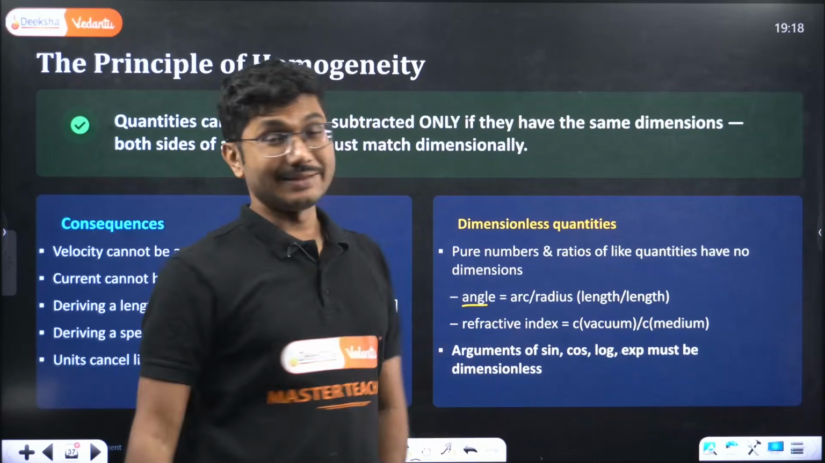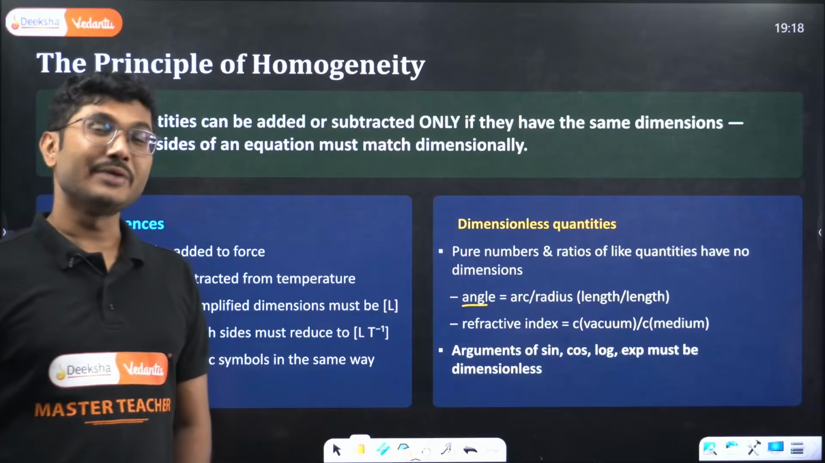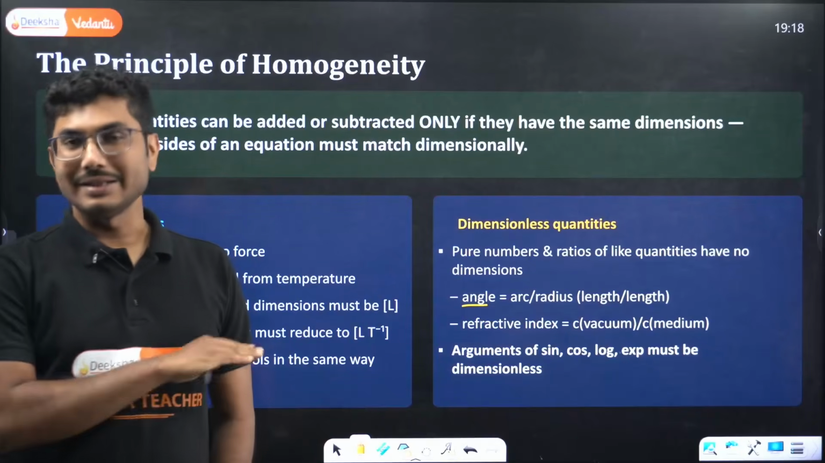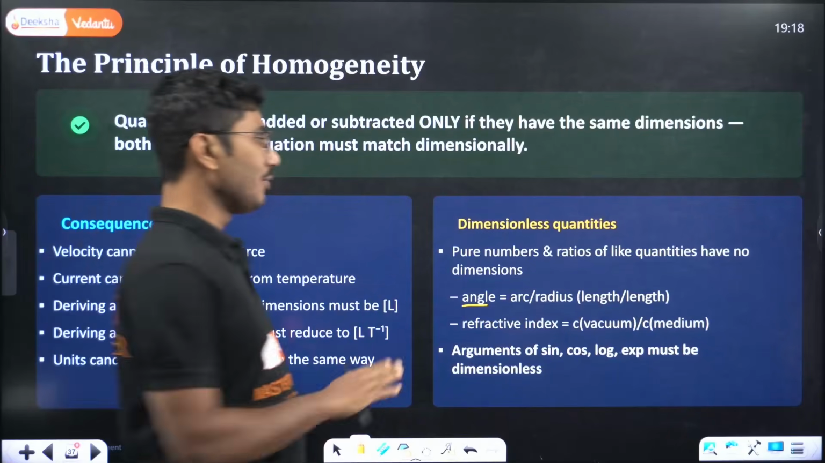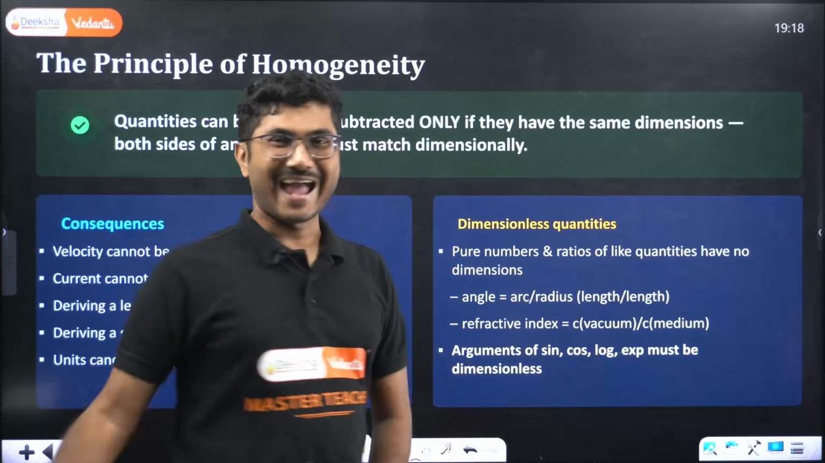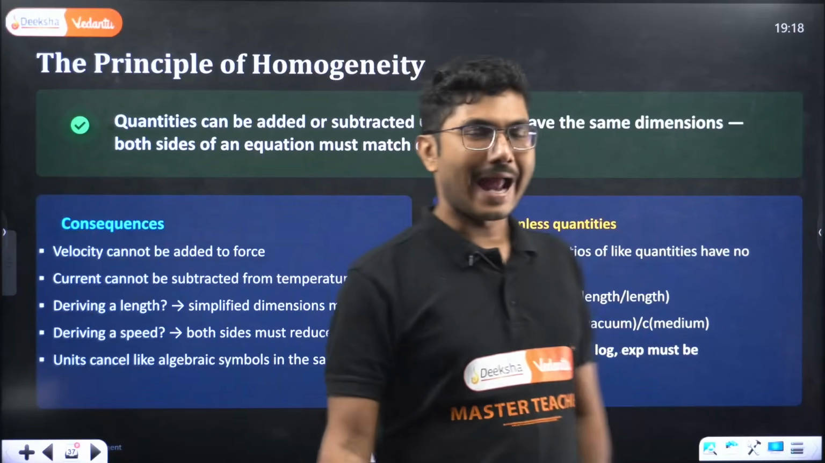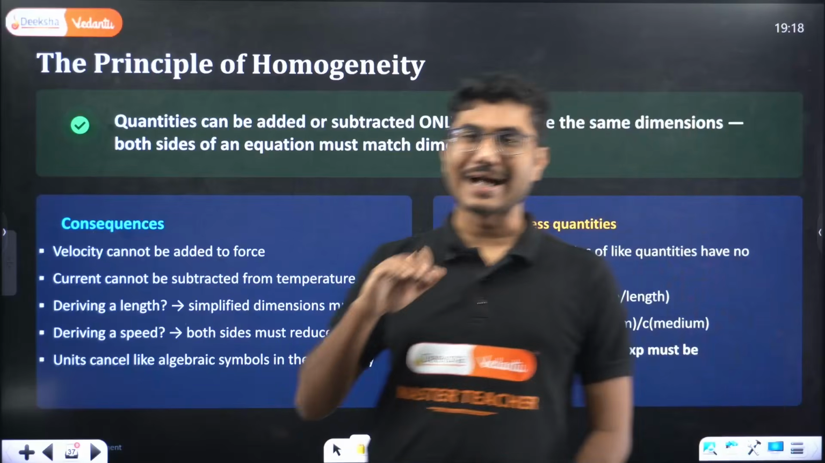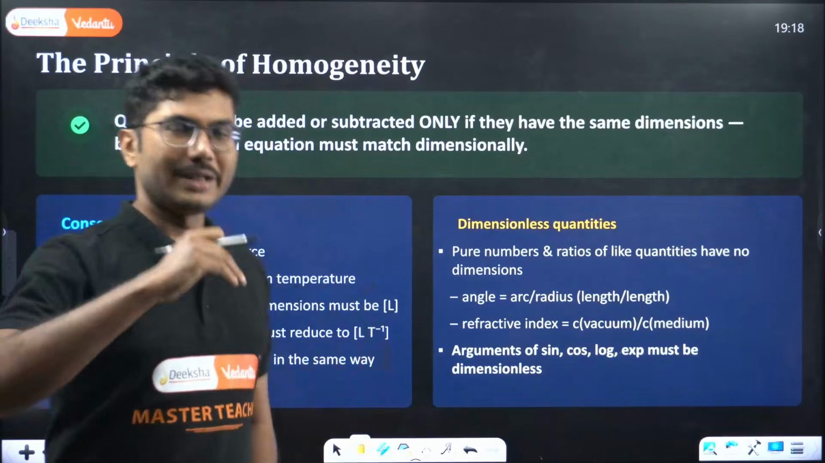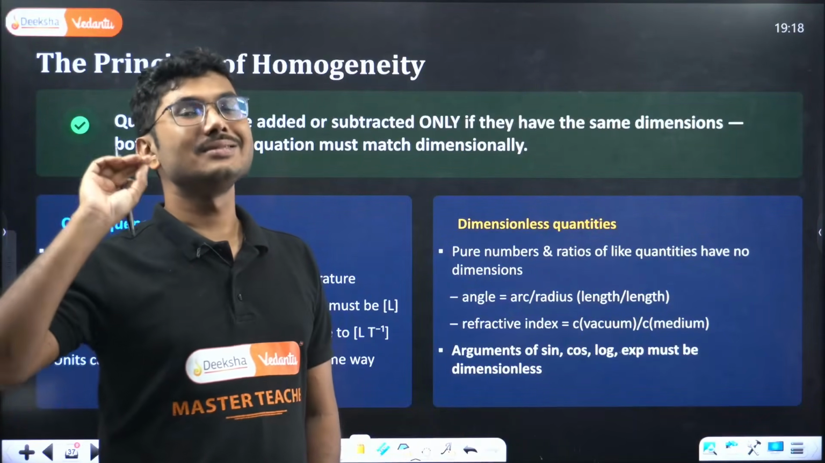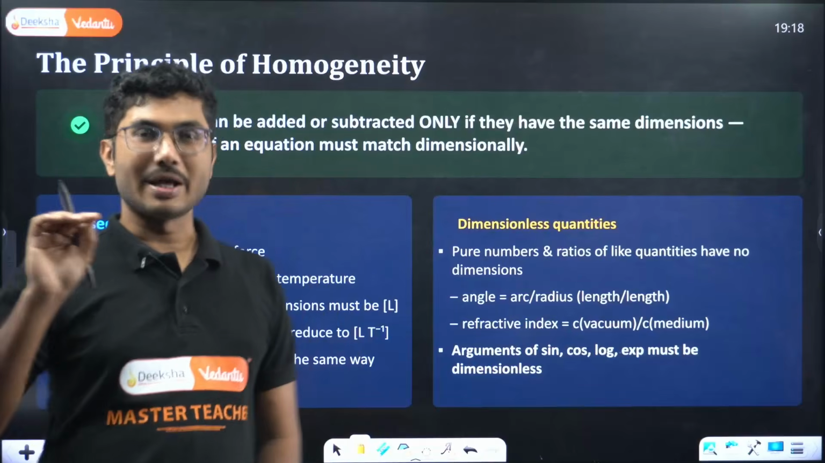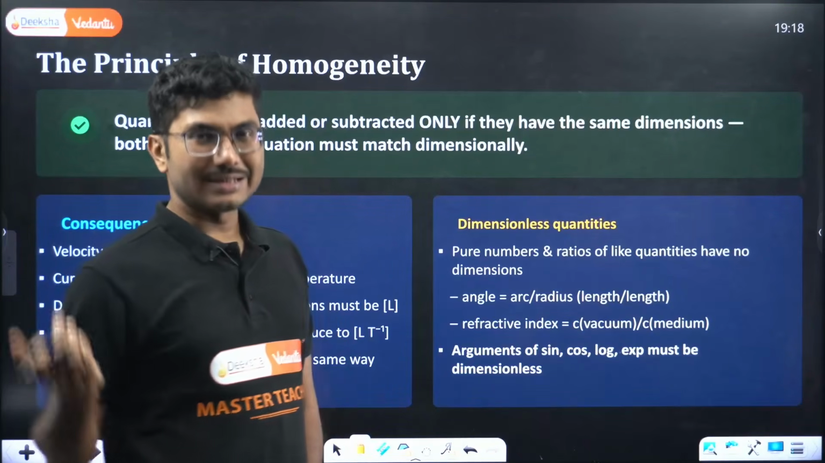So angle, if I mention that angle is a supplementary unit, dimension wise it is a dimensionless quantity. Okay, dimension of angle is 0. Then why do we use it? Because it is handy, it is helpful. It gives us an idea how big the angle is, but dimensionally it has 0 dimension. Refractive index is another example.